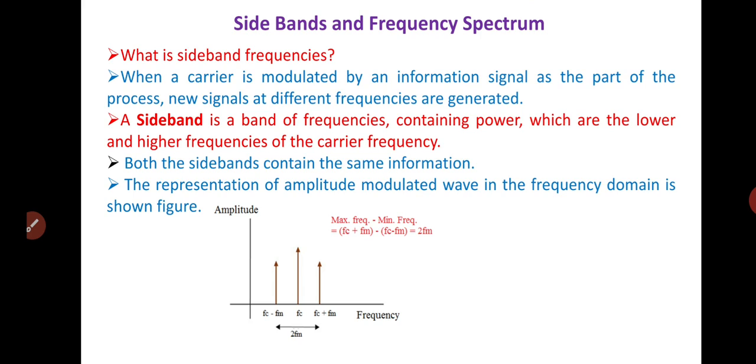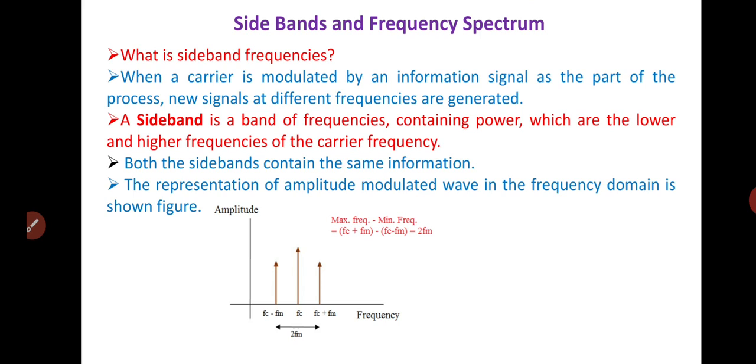So let us define what the sideband frequencies, or what a sideband, is. A sideband is a band of frequencies containing power, which are the lower and higher frequencies of the carrier frequency. Both sidebands contain the same information.